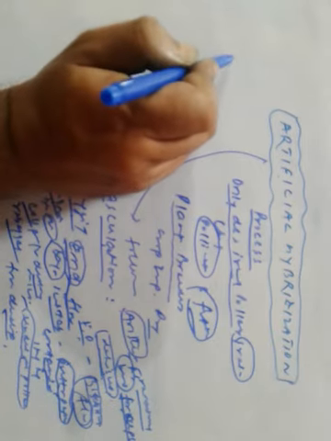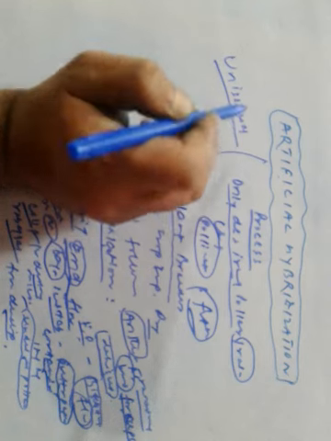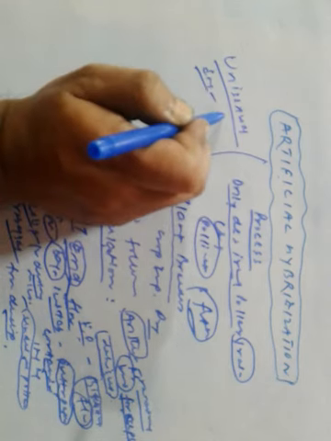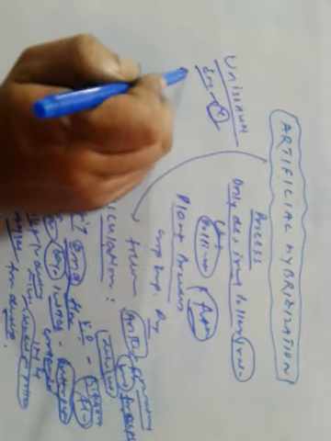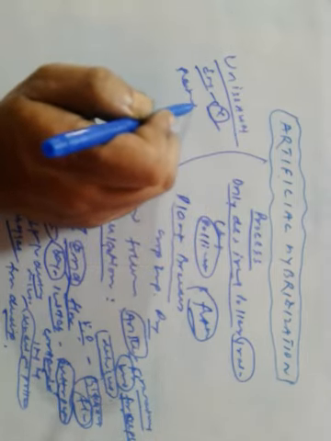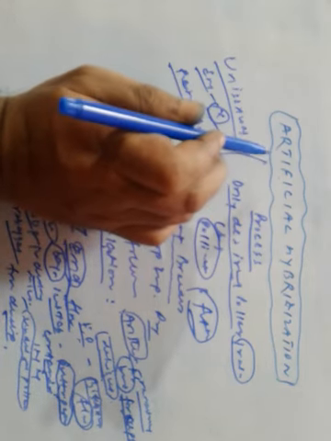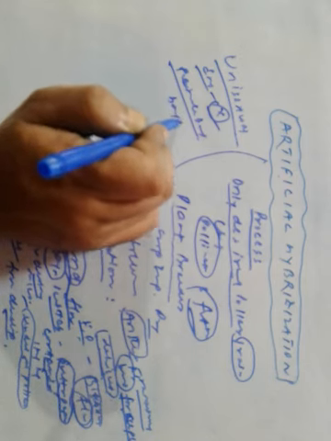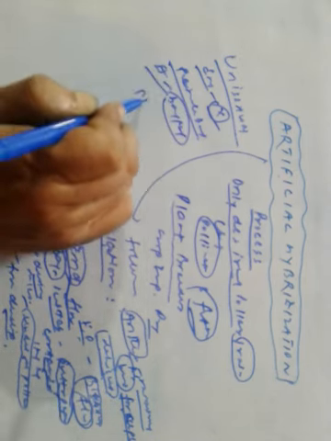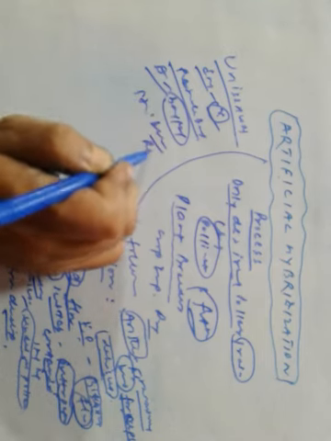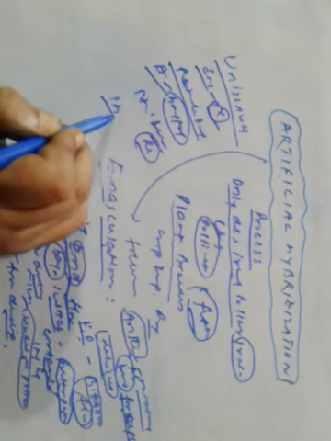But in case the flower is unisexual, then the process of emasculation is not necessary. In this case, the female bud is directly bagged, and when the stigma becomes receptive, pollen grains are dusted on it.